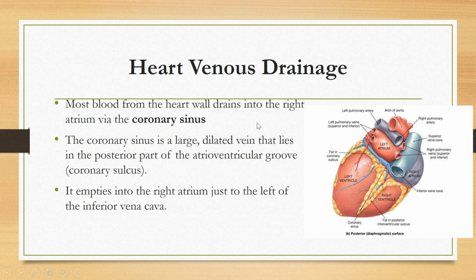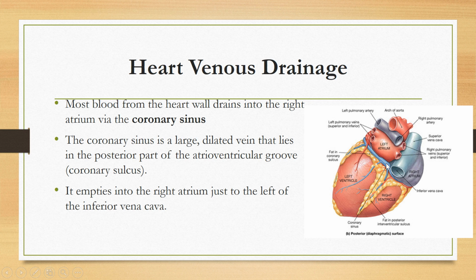Now we will come towards the venous drainage. Most blood from the heart wall drains into the right atrium by the coronary sinus. Okay, see here, this is the coronary sinus. Can you see here? I am moving my cursor over the coronary sinus. This coronary sinus runs in the coronary sulcus or atrioventricular groove. This coronary sulcus or coronary groove is most prominent over the posterior surface of the heart. Okay, here they have shown the posterior surface of the heart.